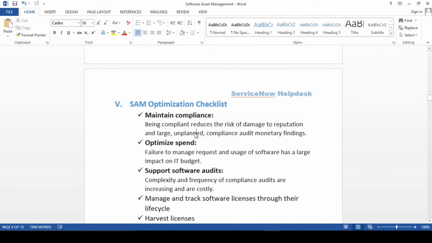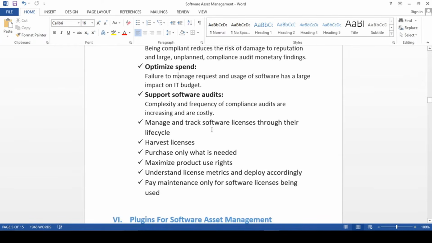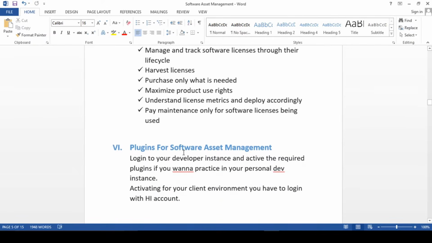Basically, optimize spend, so these are the optimize spend. Failure to manage requests and users of the software has a large impact on IT budget, so this will optimize the spend, basically. Fine. Support software audit, it also supports software audit. If you are not compliant, then definitely it would be a problem for you and for your organization. So all these things I have listed down. Definitely I'm going to post this file in the description below, so that you can have a track of it and you can go through it whenever you have time.